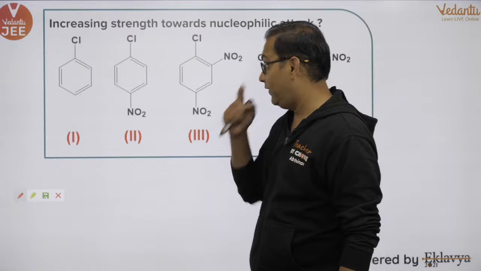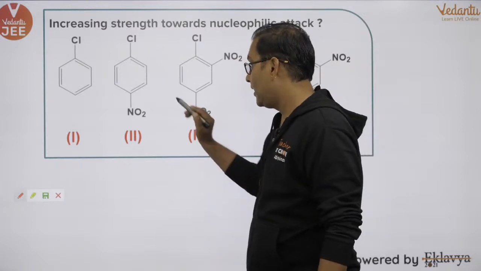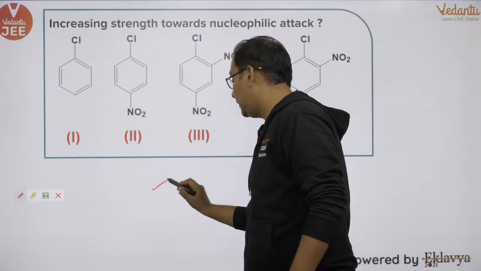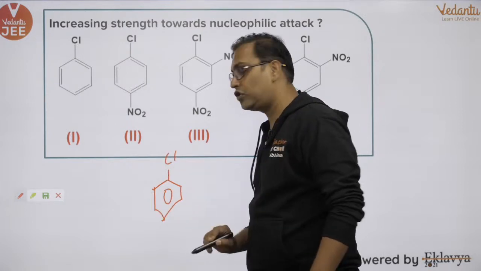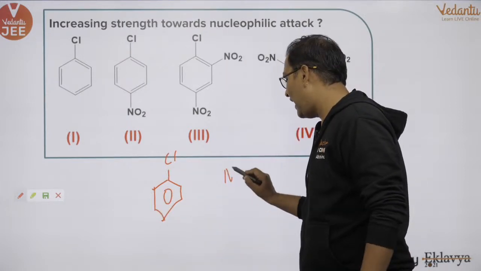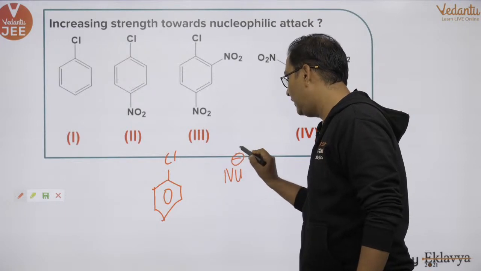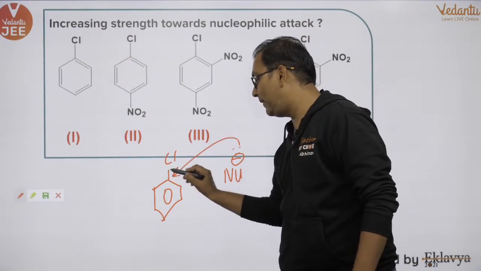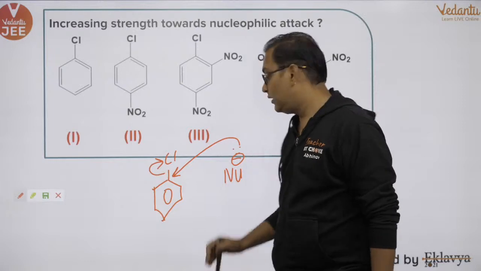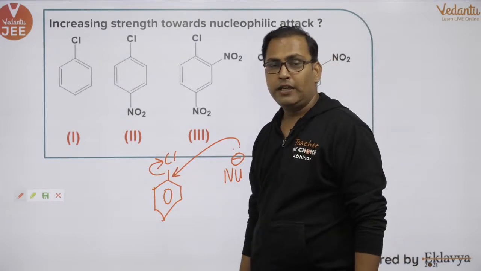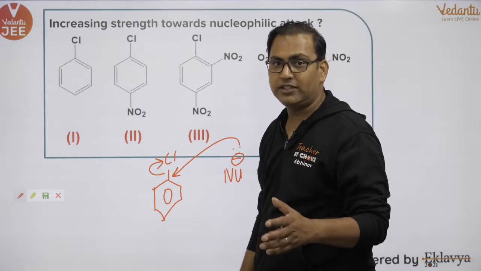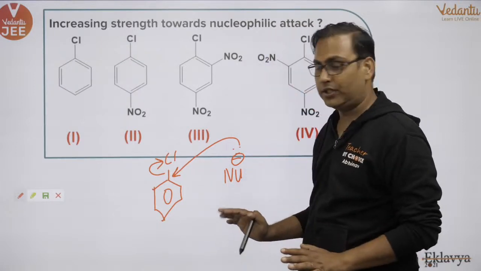So in nucleophilic aromatic substitution, this chlorine is attached to benzene. Now we have to use a nucleophile which can actually replace this chlorine. This has to go there and attach, and this chlorine has to come out. Now, what is the factor to be considered when we are performing this action?